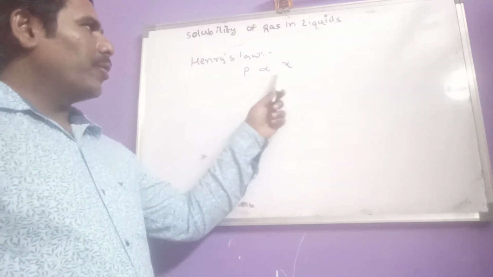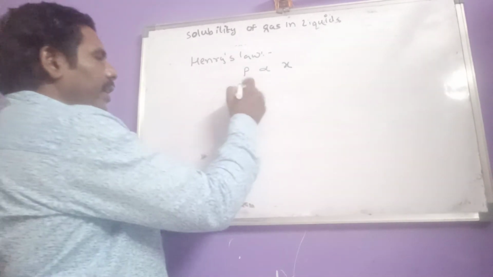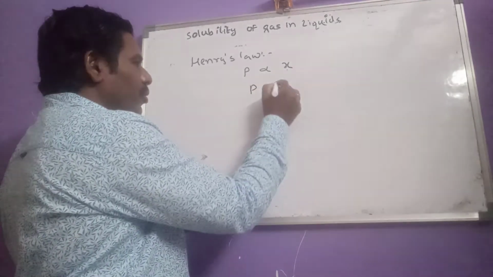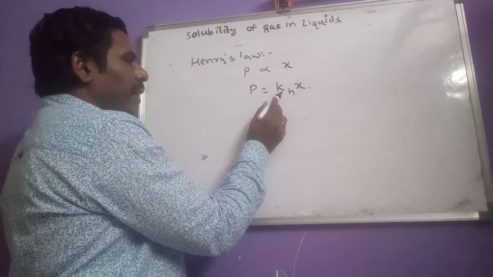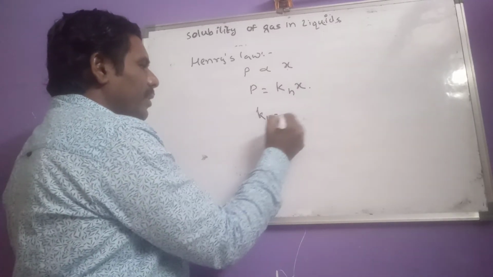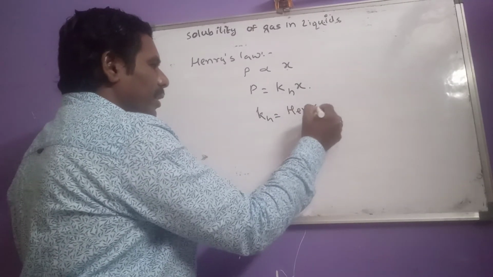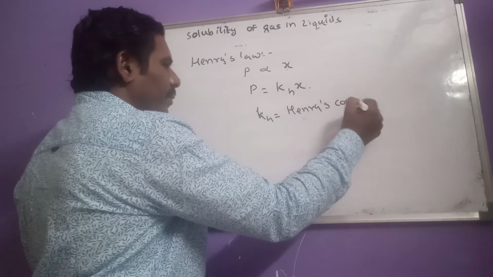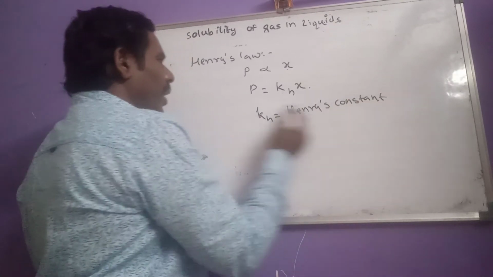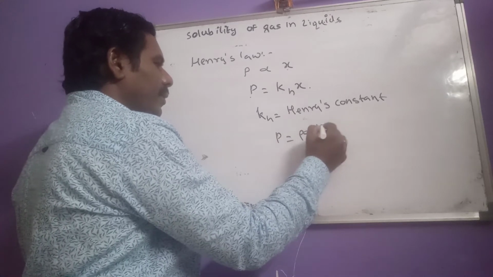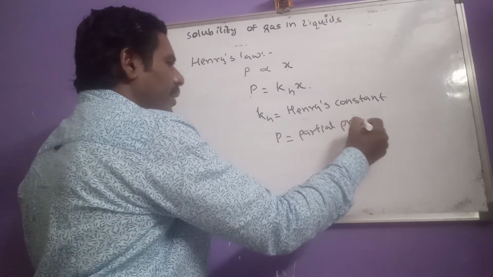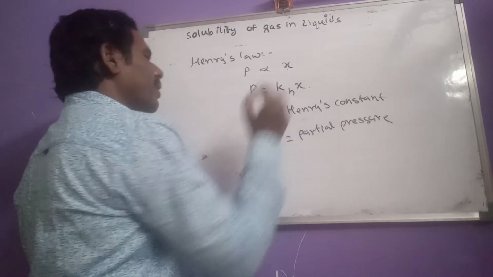So P is proportional to X, and here P equals KH into X, where KH is known as Henry's constant and P is partial pressure, where X is mole fraction.